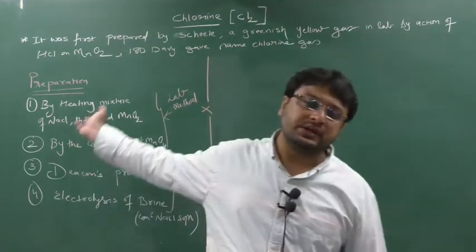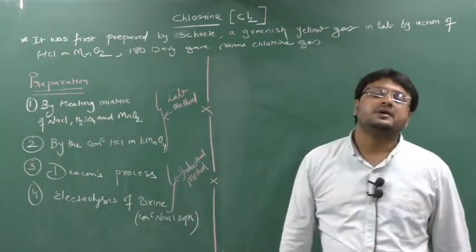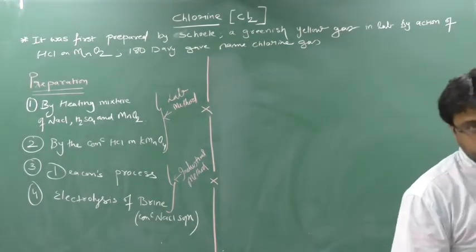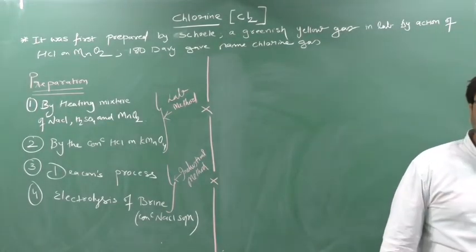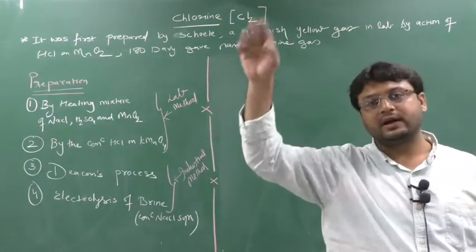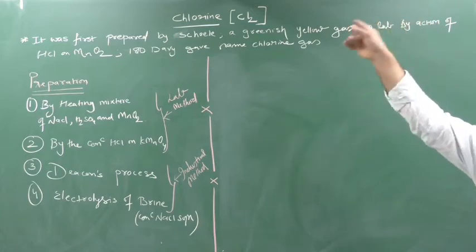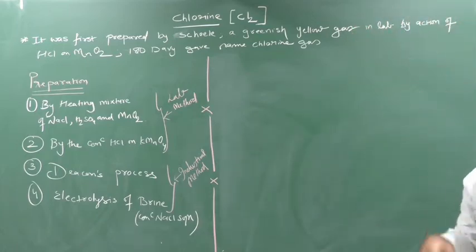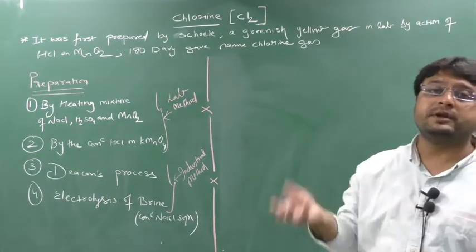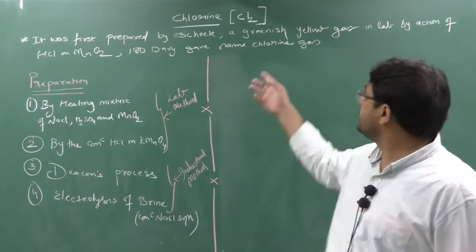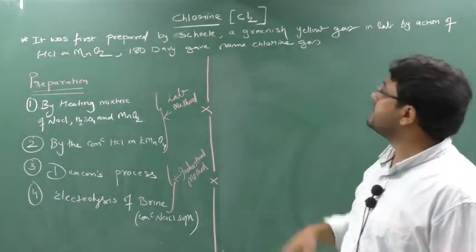After certain years, nearly in 1810, the scientist Davy, remember, like Pirates of the Caribbean, Davy Jones. So remember in this way, Davy. In 1810 Davy gave the name to this gas as it was green in color. In Greek, green means chlor and in means gas. So he gave the name chlorine gas by seeing its color.